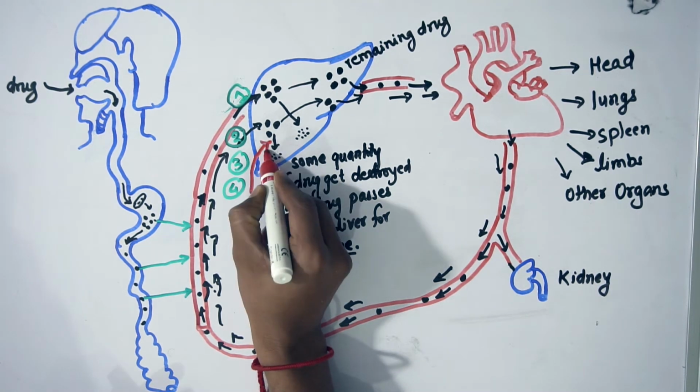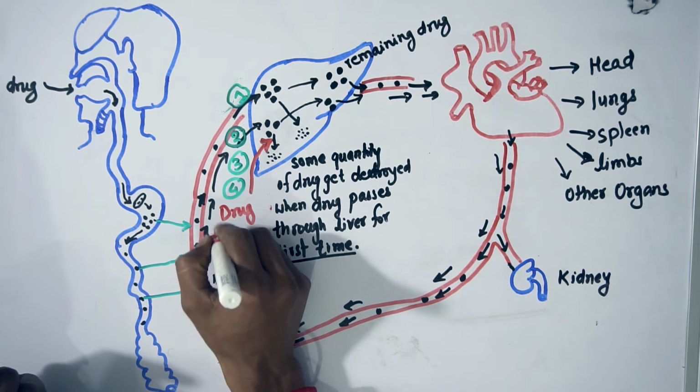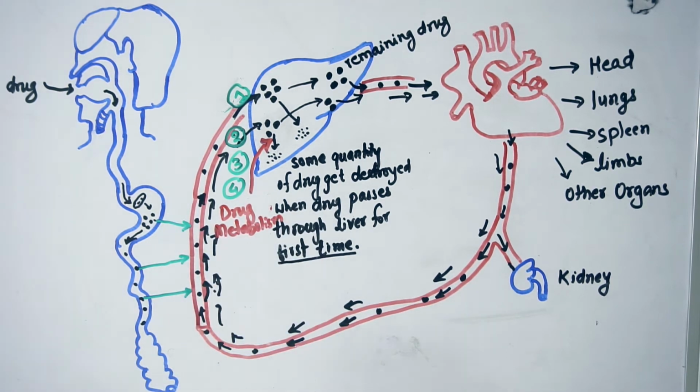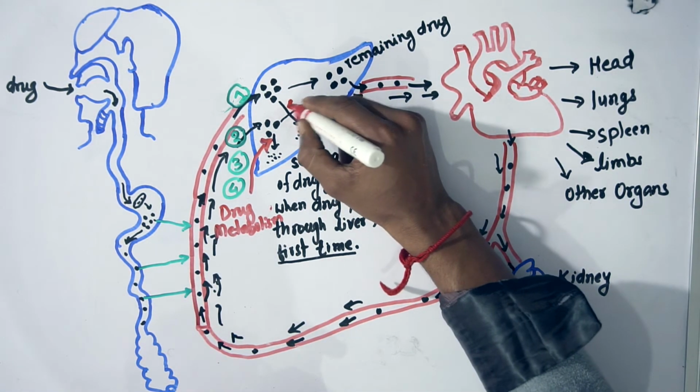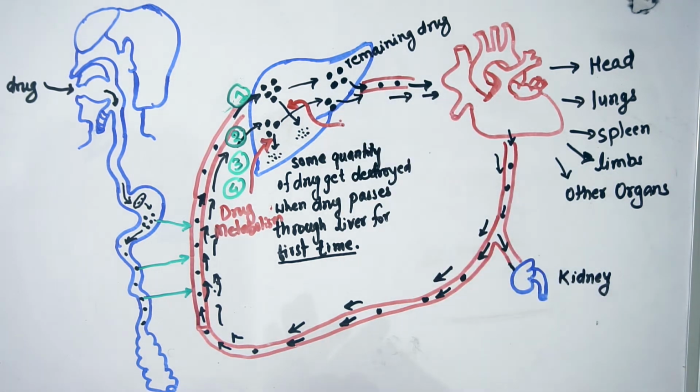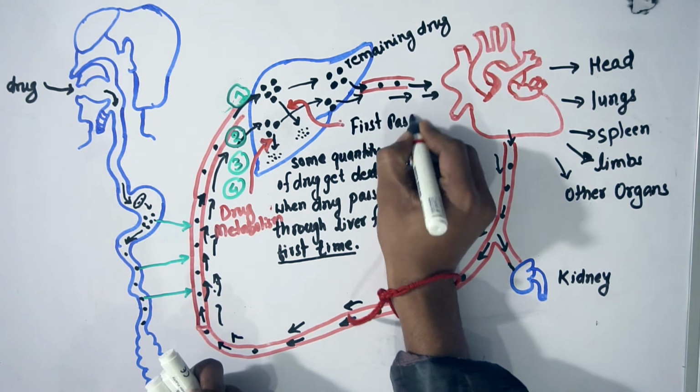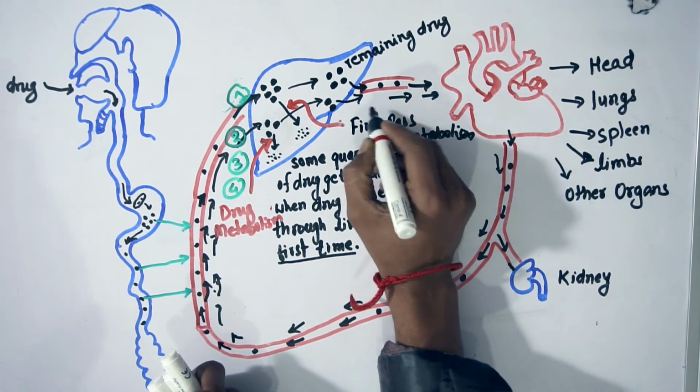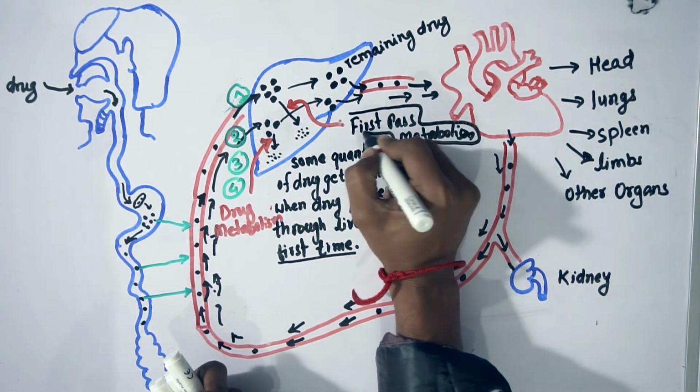So the second, third, fourth or n number of times where the drug is getting destroyed is simply called drug metabolism, whereas when the drug is passing through the liver for the first time, the small quantity of drug which is getting destroyed is called first pass metabolism, okay.